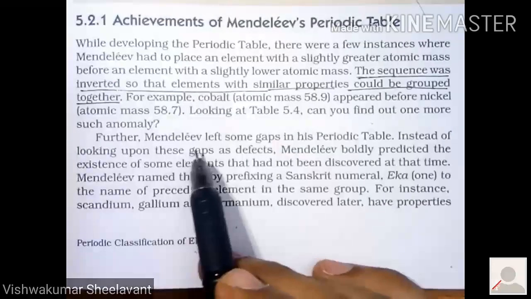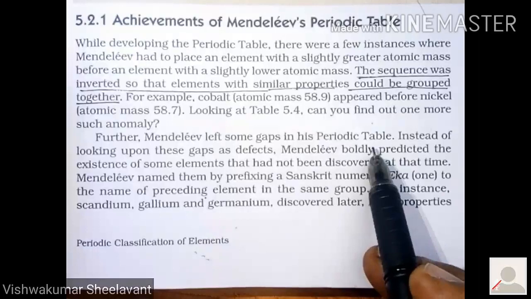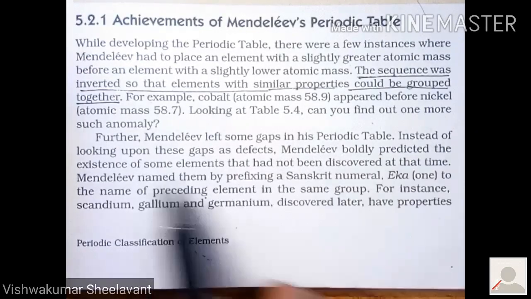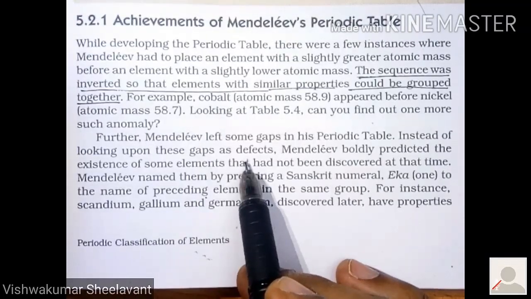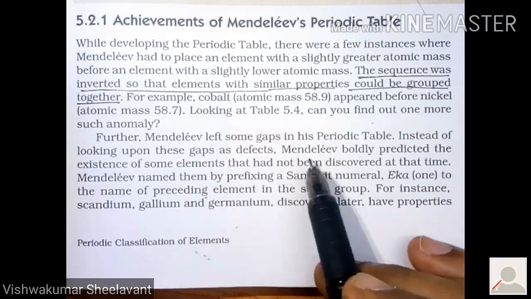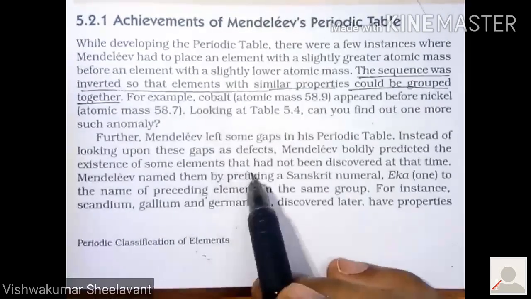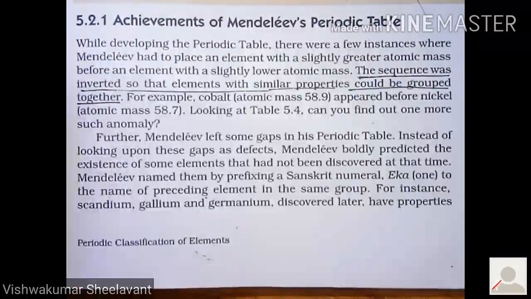Further, Mendeleev left some gaps in his periodic table. Instead of looking upon these gaps as defects, Mendeleev boldly predicted the existence of some elements that had not been discovered at that time.